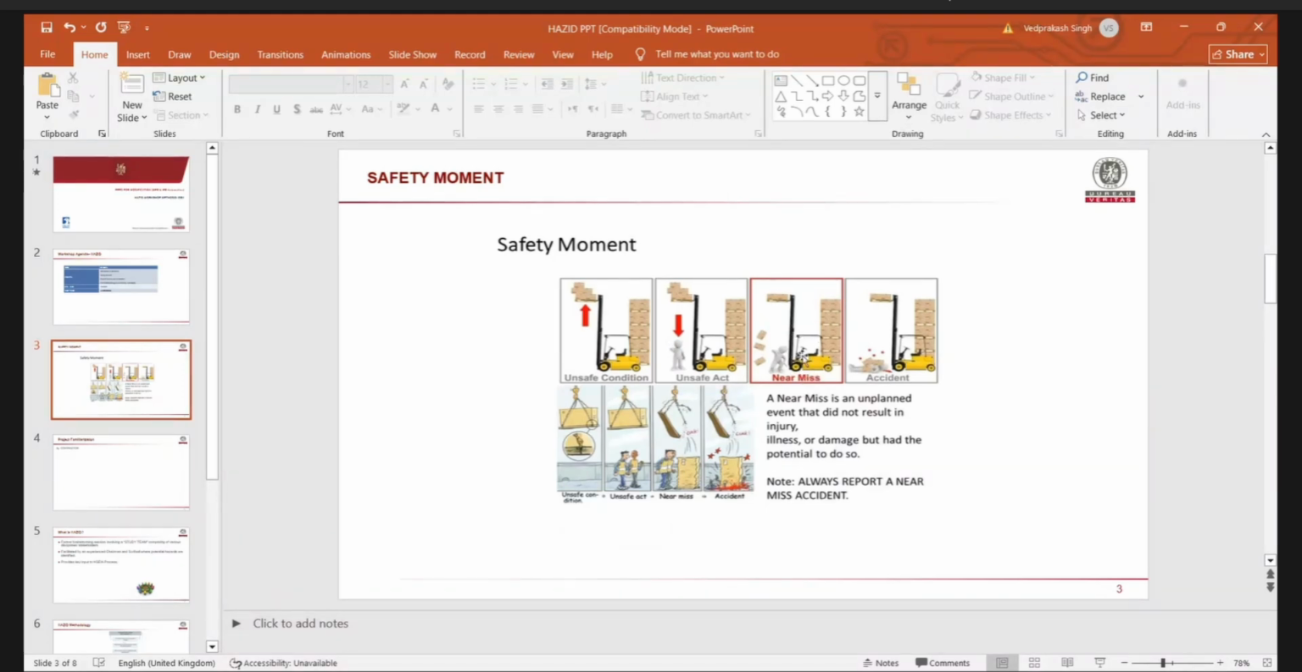If you see here, the forklift is here, and the fork is holding a suspended load, and the person is going to stand beneath the suspended load. So there may be a possibility something may fall from the top, and luckily the person survived. But if you don't correct the substandard condition, substandard act, or learn something from near misses, then this will convert into